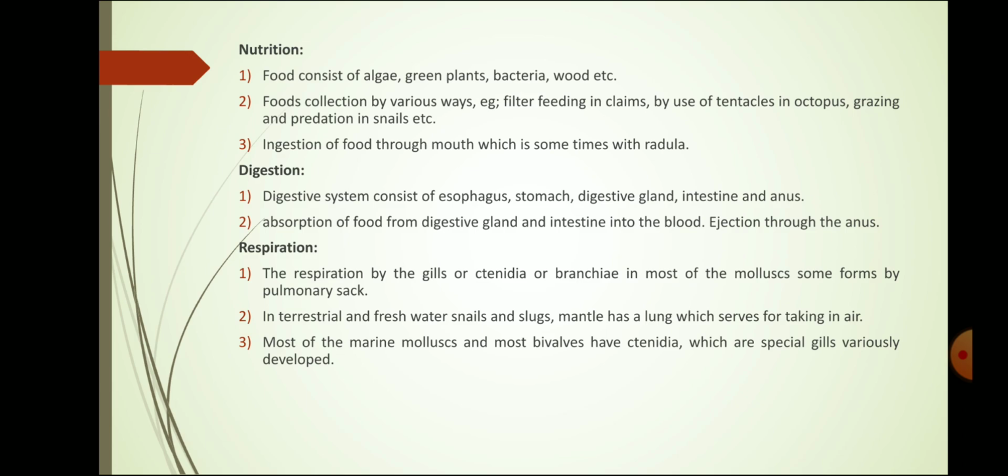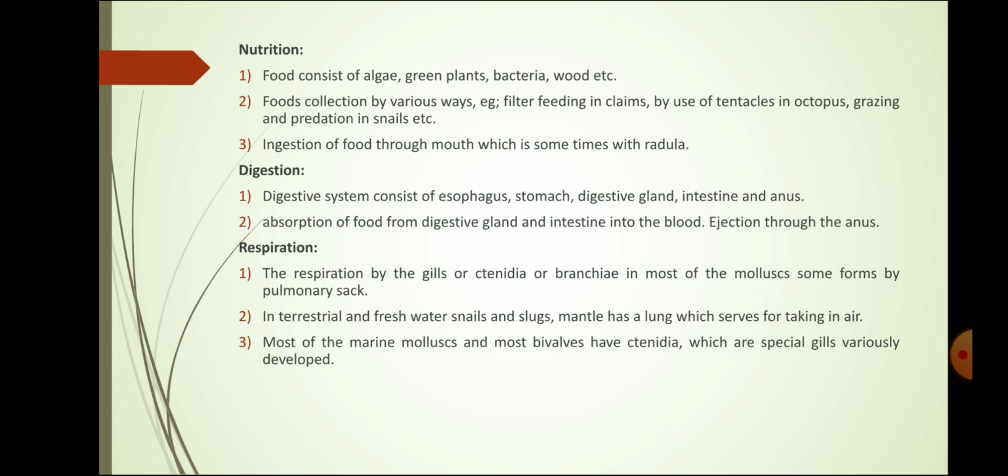That means by the formation of gills, or ctenidia, the respiration takes place. Besides these, there is pulmonary respiration performed by the pulmonary sac. In terrestrial and freshwater animals, the mantle has a lung-like structure helpful for taking air inside the body.